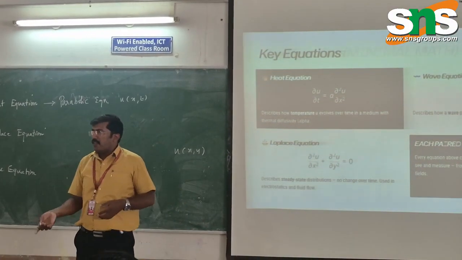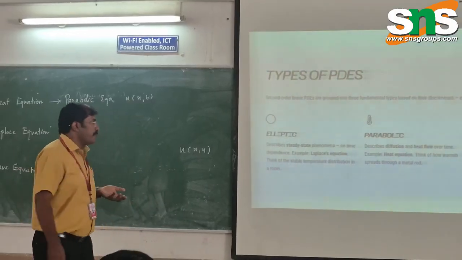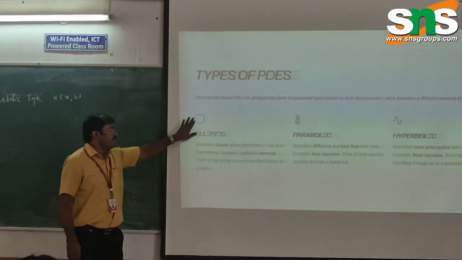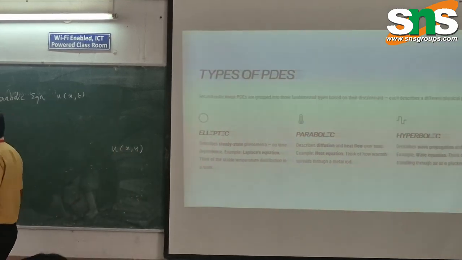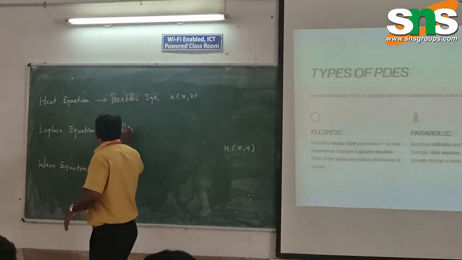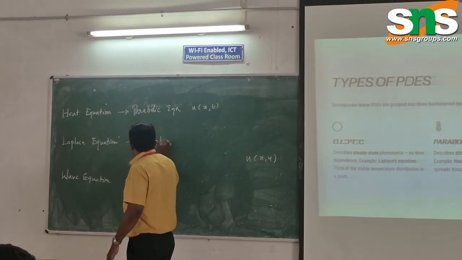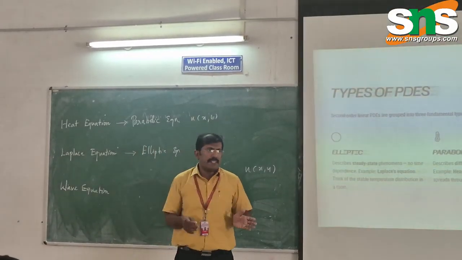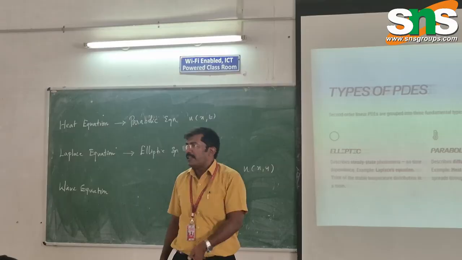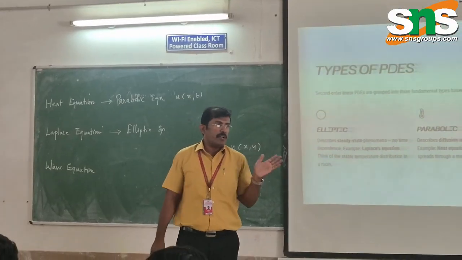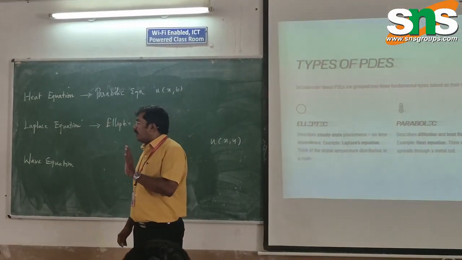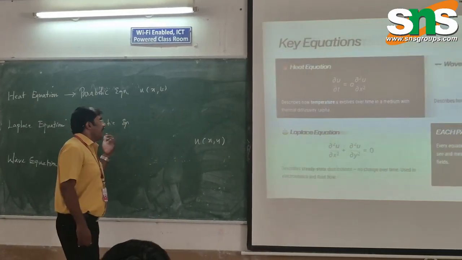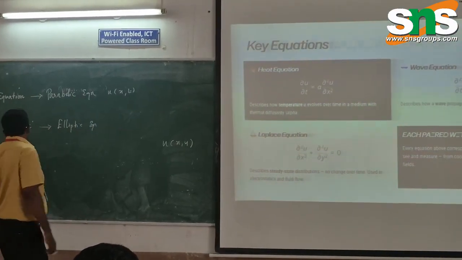Laplace equations are elliptic in nature. You can see the structures. Laplace equations are elliptic in nature. We have the discriminant idea, where by applying the concept of the discriminant we can understand what type of equation it is. Okay, that is fine. So this is the second type.